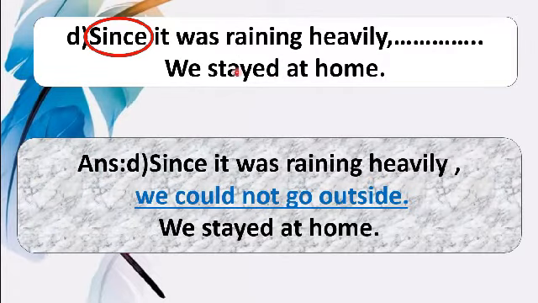Question number D. Since it was raining heavily, dash, we stayed at home. Dear students, here since has been used to refer to a specific point in time, and since related clause is about a reason, so we have to write about a result. Dear students, now we can complete the sentence in this way. Since it was raining heavily, we could not go outside. Just look here. The situation is in the past tense, so we have to follow the same tense to fulfill the meaning.